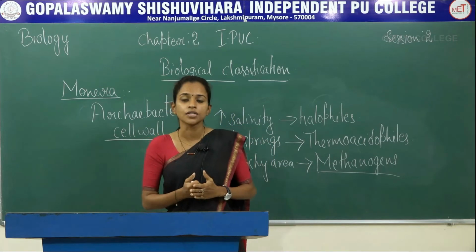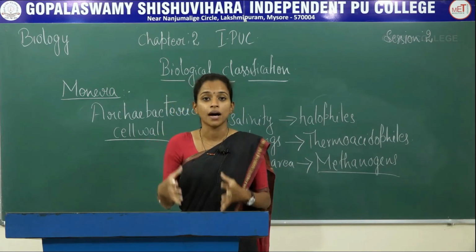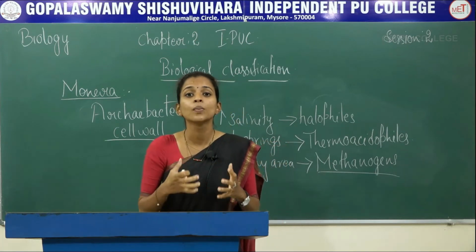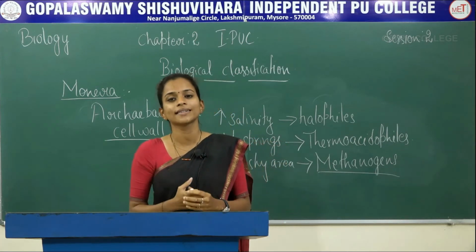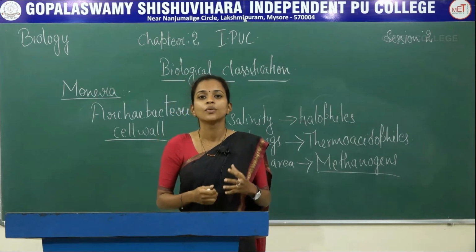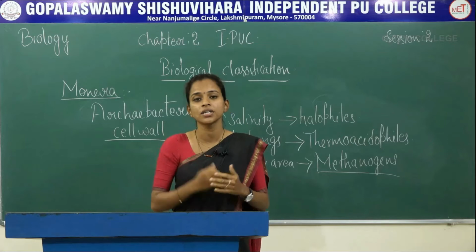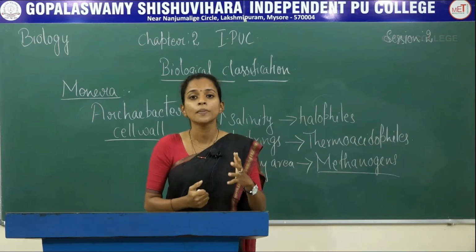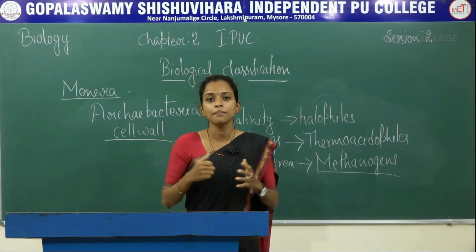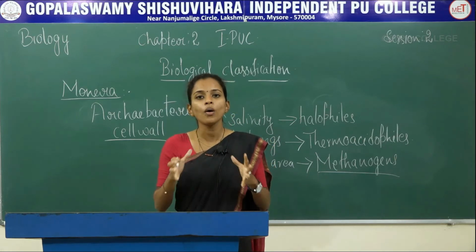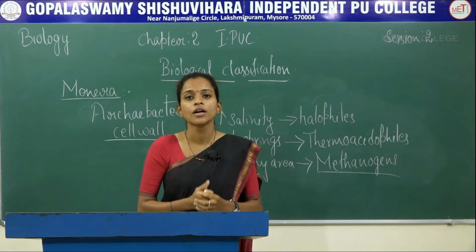These methanogens are not only restricted to marshy areas, but you can also find them in the ruminant gut. Ruminants are organisms which have a partitioned stomach. Examples are cow and buffalo.